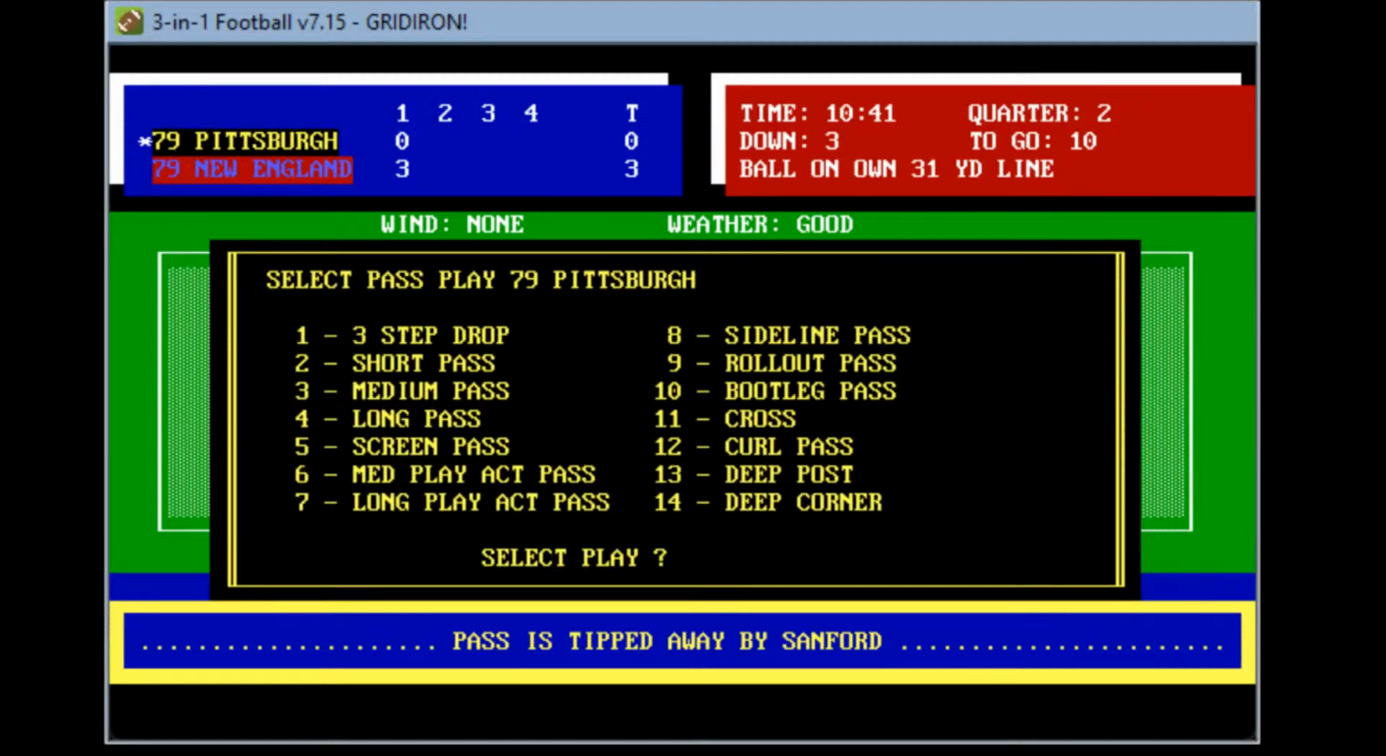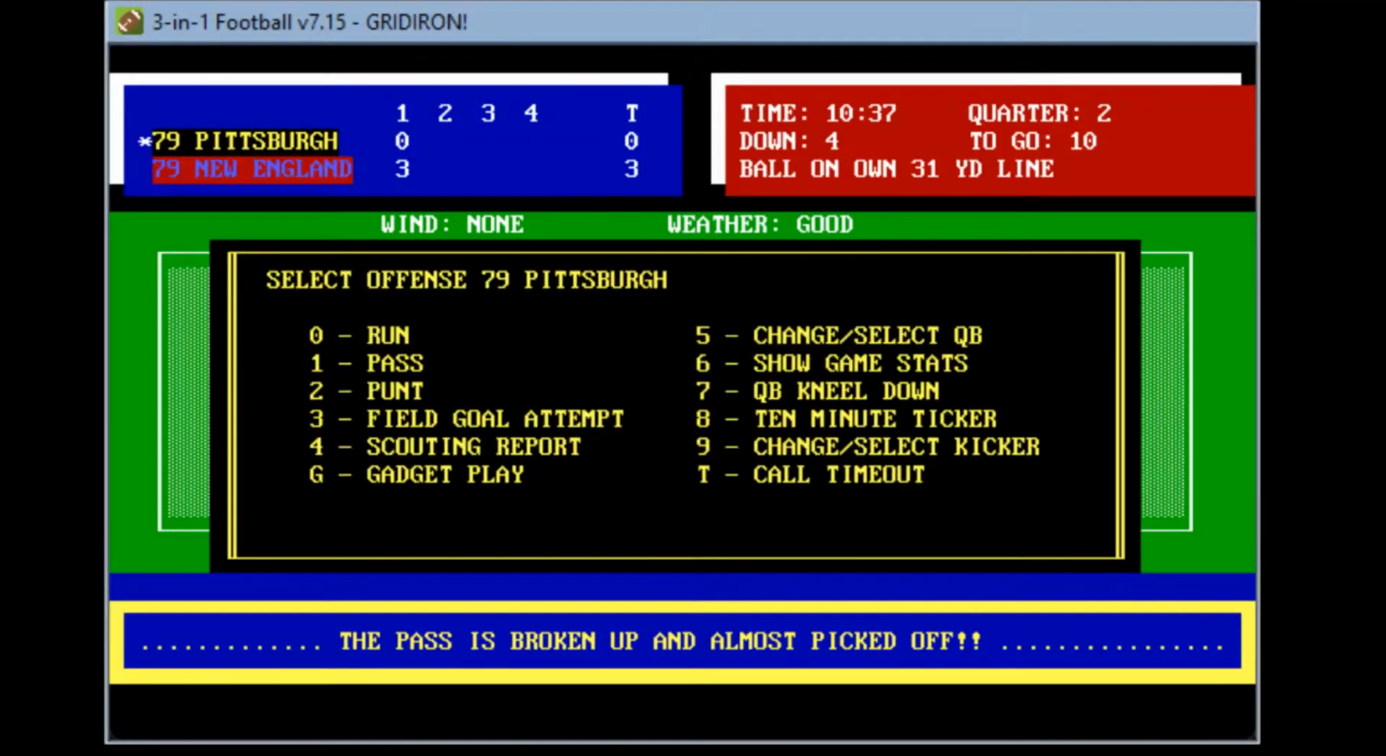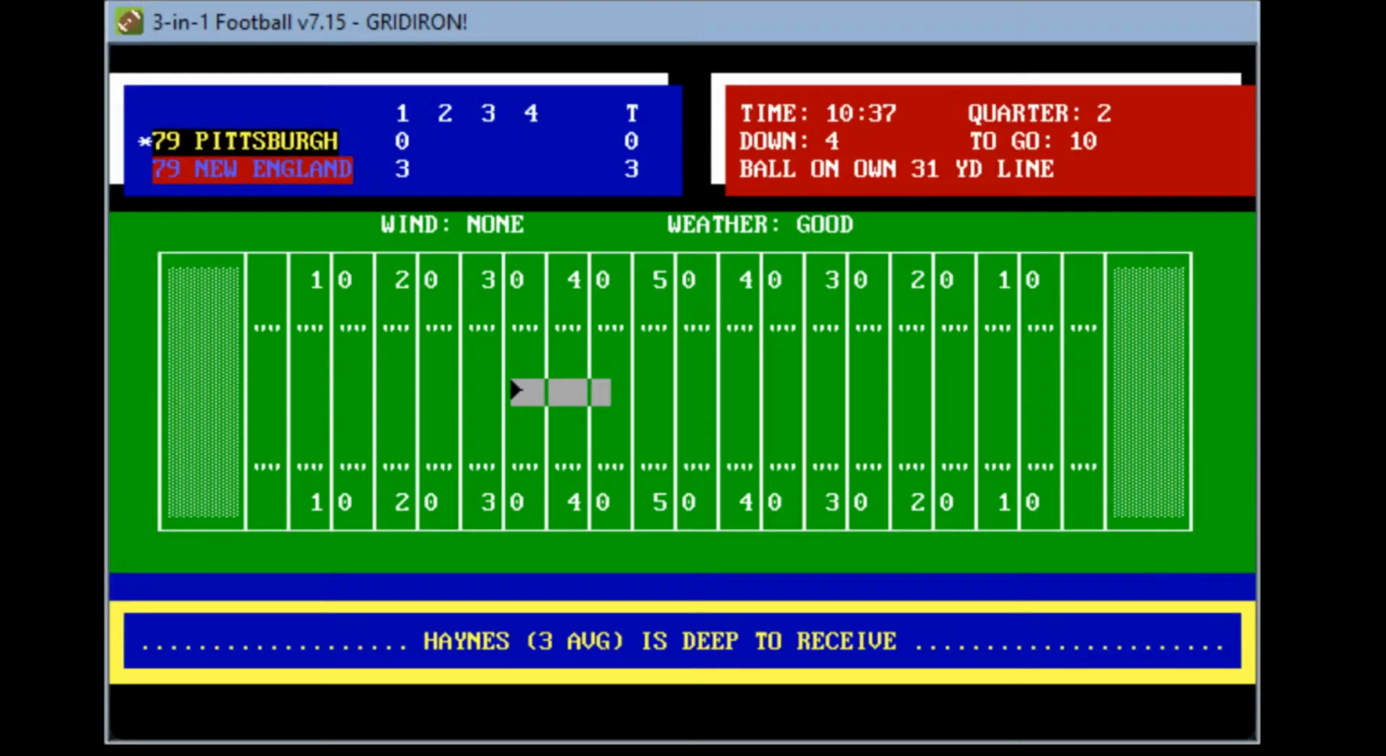Let's look for a medium pass here. Bradshaw steps back, drops back and looks. He spots Hawthorne downfield. Broken up and almost picked off. So again, Stallworth and Swan really unable to get much offense together. And another punt for Greg Colquitt coming. So not a good situation here.